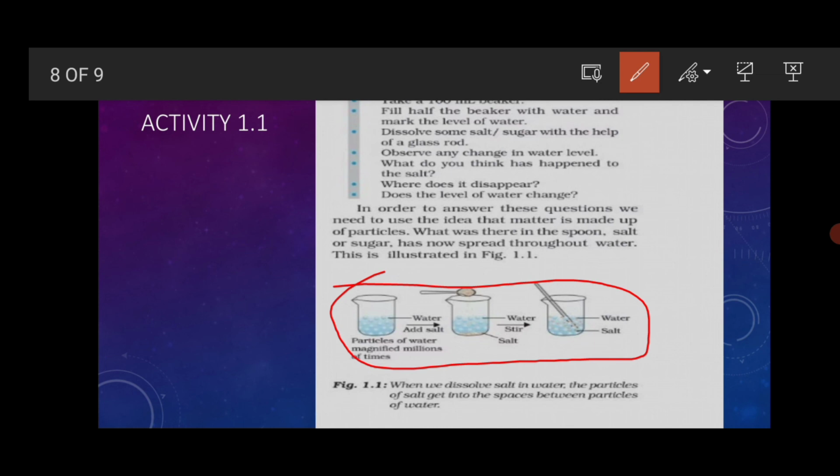When we dissolve salt in water, the particles of salt get into the spaces between the particles of water. I told you, in liquid there is less intermolecular space. The salt gets inside that space. The tiny particles of salt will go into that intermolecular space, friends. That's why we cannot see the salt in that water, because of this reason, friends.